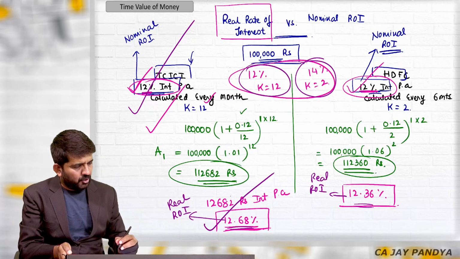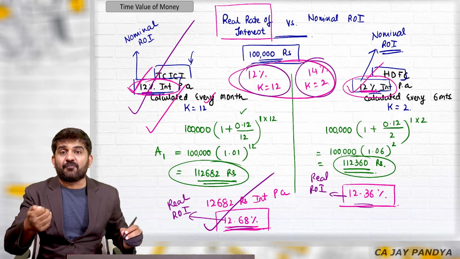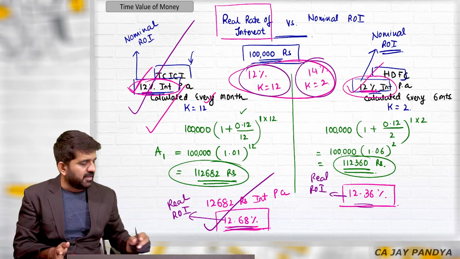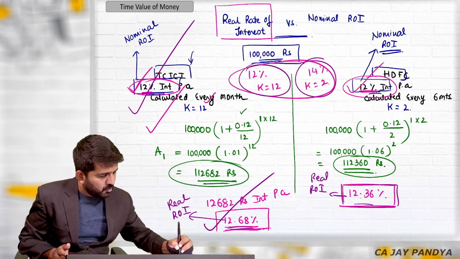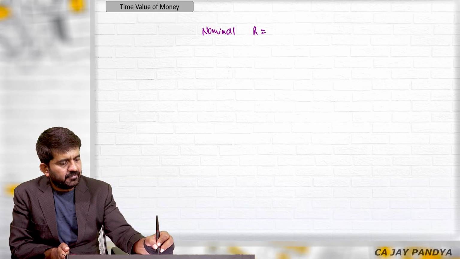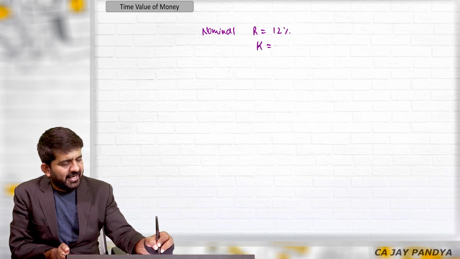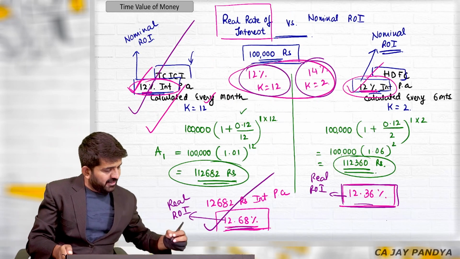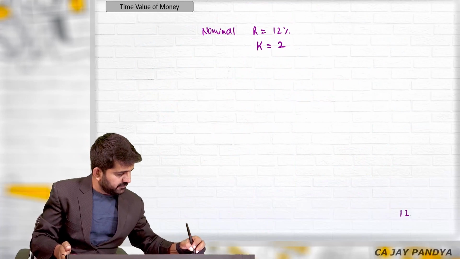Let me also find it out by this, and then I'll go to the logic of the formula. What is the logic of this formula and why do we get the real rate of interest? What answer should we get? 12.36. What is the nominal rate of interest? 12%. K is nothing but 2. What should our answer be? 12.36.